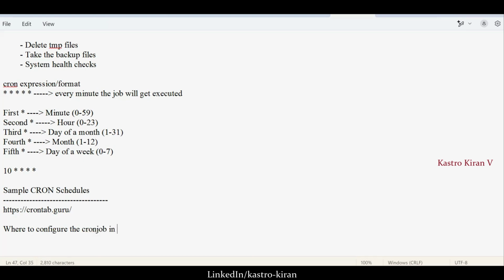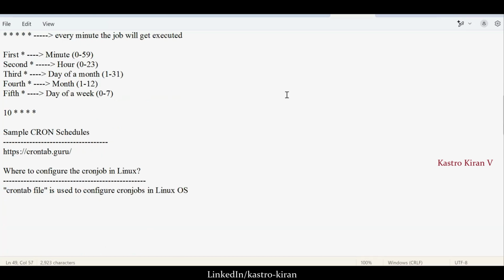In Linux, we will have a file which is called the crontab file. The crontab file is used to configure cron jobs in a Linux operating system. Inside that crontab file, we need to configure the cron jobs.